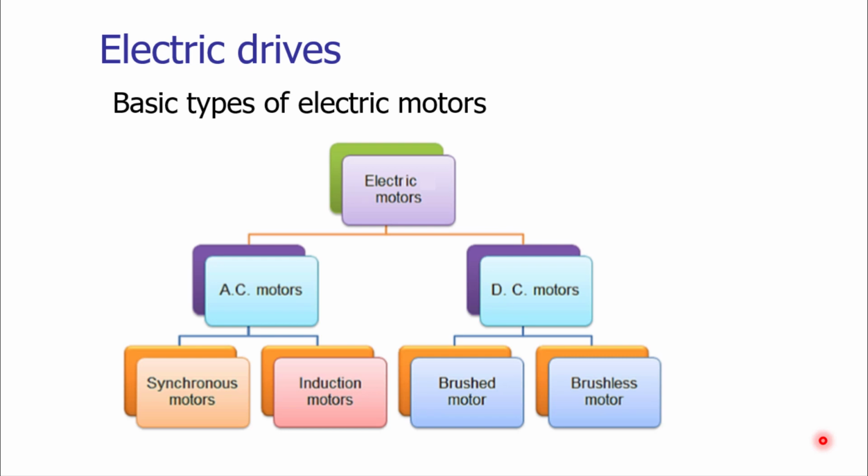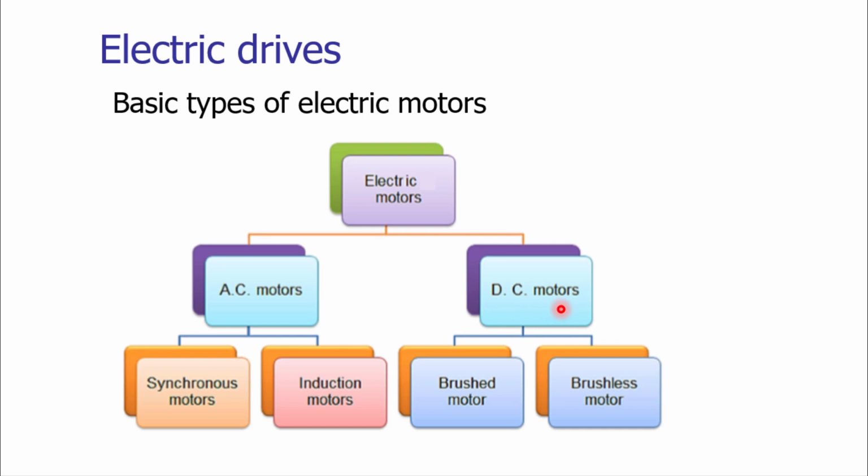The electric motors are classified into two groups. These are DC motors and AC motors. The DC motors are direct current motors, while the AC motors are alternating current motors. In addition to these DC and AC motors, we can have other types such as stepper motors. When we use sensors to monitor the revolutions of the motors, those motors are called servo motors.